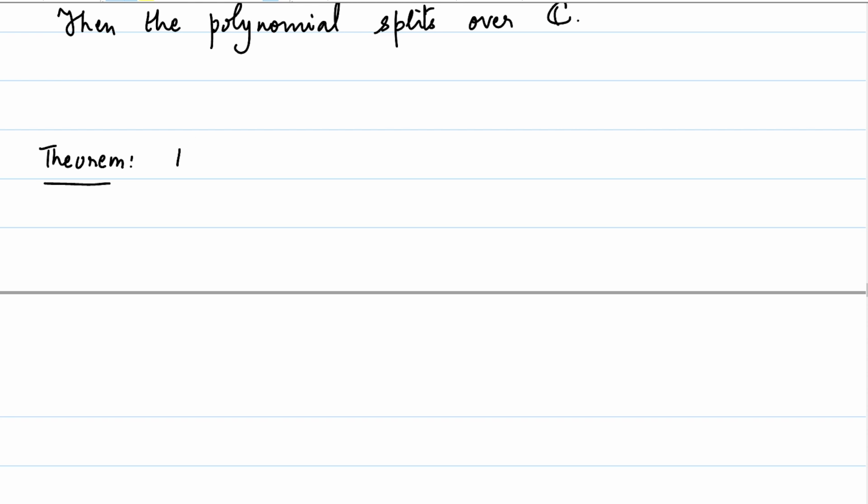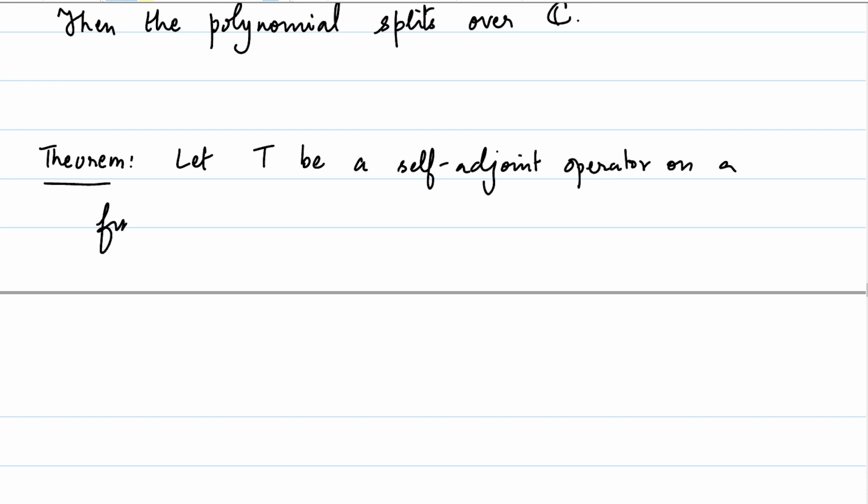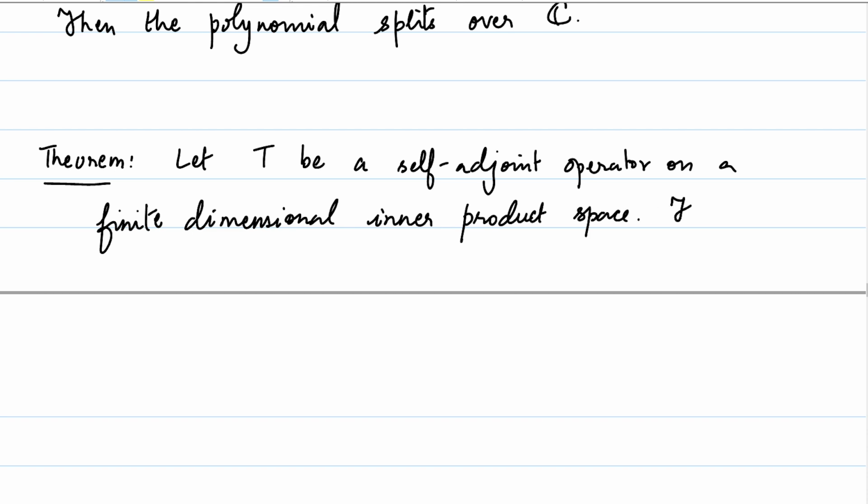So let me write it down. Let T be a self-adjoint operator on a finite dimensional inner product space. Then the characteristic polynomial of T